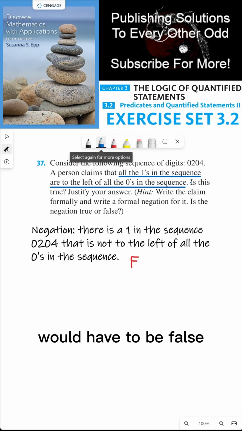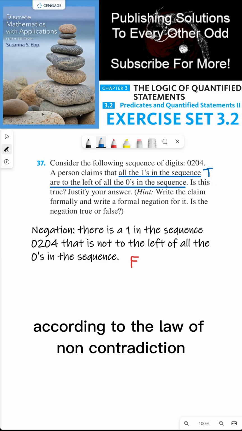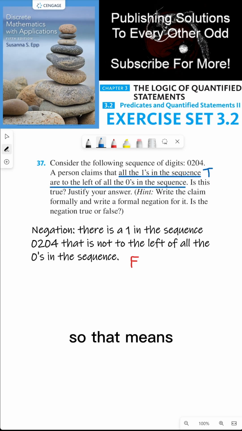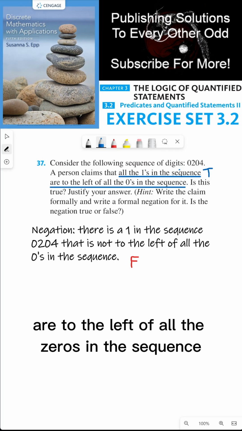So to say that there is a 1 in the sequence that satisfies this property would have to be false. But that means the original statement is true because the negation of a false statement must be a true statement, according to the law of non-contradiction. So that means all the ones in the sequence are to the left of all the zeros in the sequence.